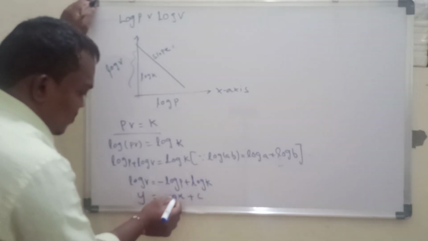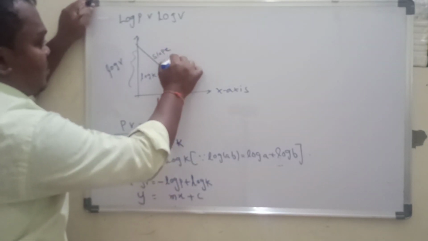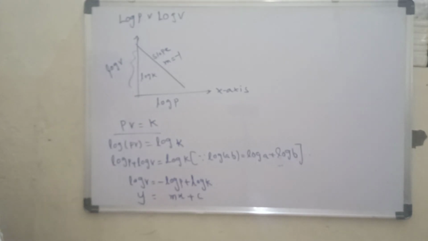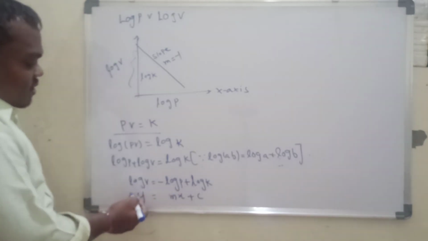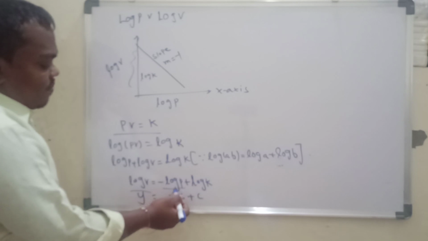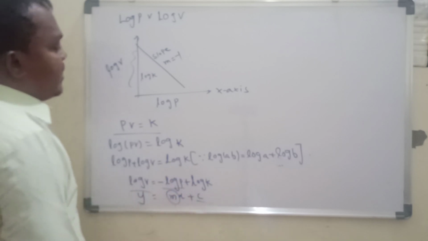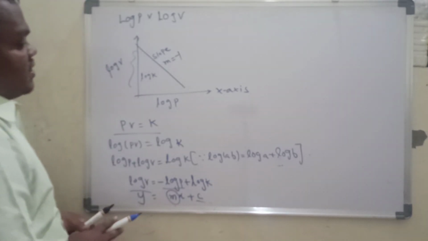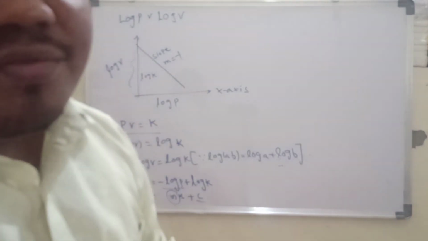So m is equal to minus 1. Slope is minus 1. This is the y equals mx plus c formula. With log P on the x-axis and log V on the y-axis, the slope will be minus 1 and c is log K, that is the intercept. So this is about the graphs.